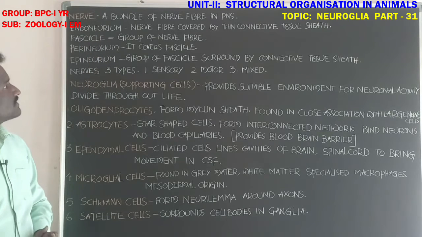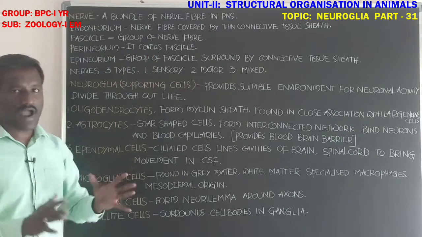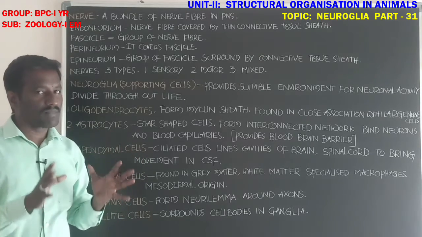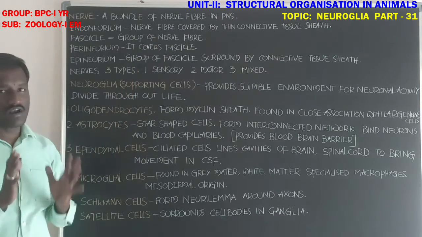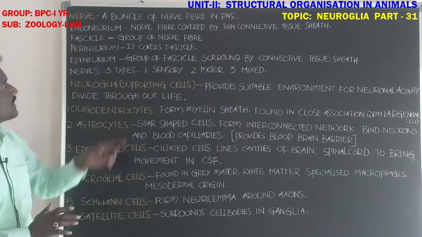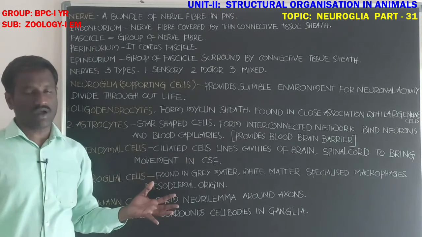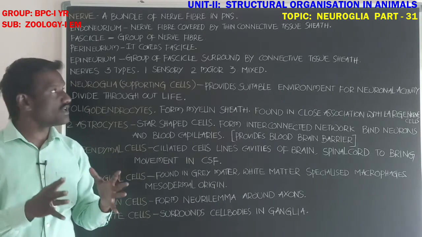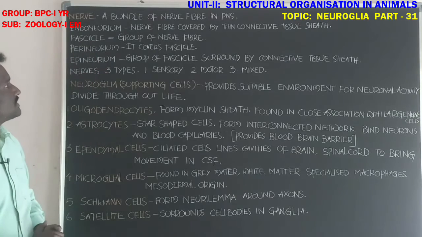What about the fascicle, student? Fascicle means a group of axons, a bundle of axons, present at the region of the peripheral nervous system. Okay, next, fascicle. Fascicle means group of the nerve fiber, that is called fascicle.